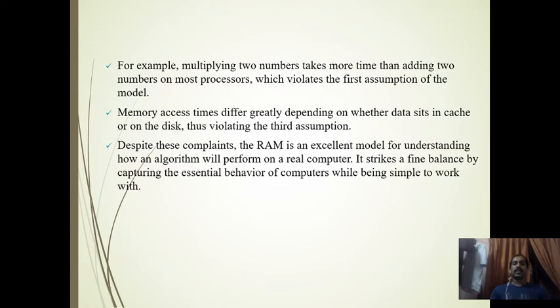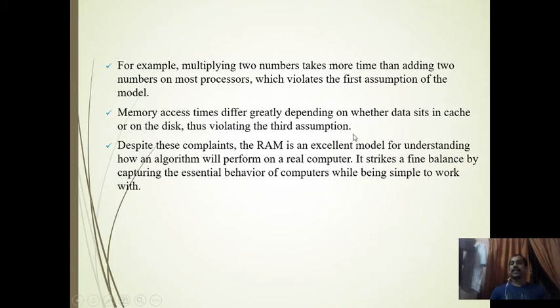These are the main problems I already said. For example, multiplying two numbers takes more time than adding two numbers on most processors, which violates the first assumption of the model. The first assumption says that addition, subtraction or multiplication will take the same time. Memory access time differs greatly on whether data sits in the cache or on the disk, which violates the third assumption.